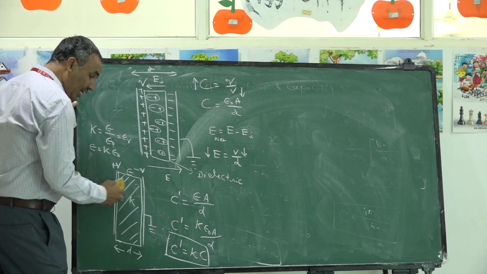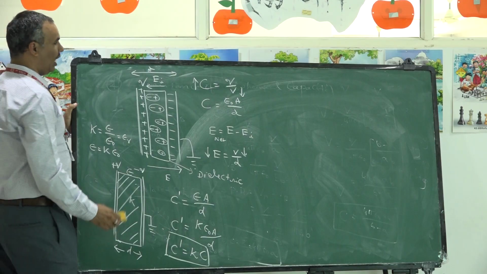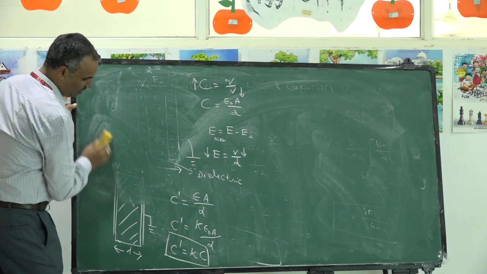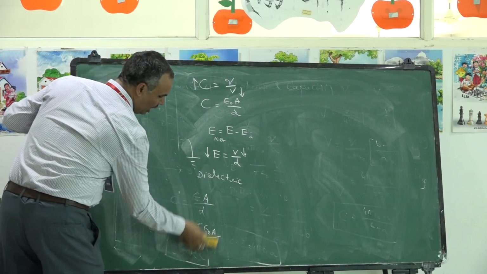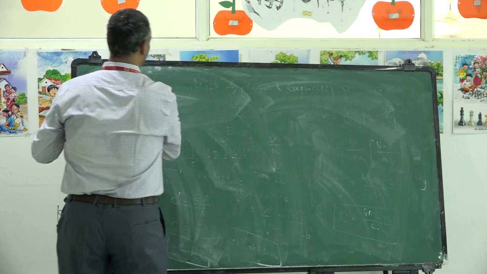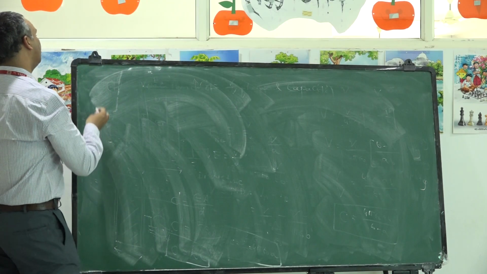Instead of filling the entire medium with dielectric slab, if I fill partially, what will happen to the capacitance? Let us calculate. What is the next concept?